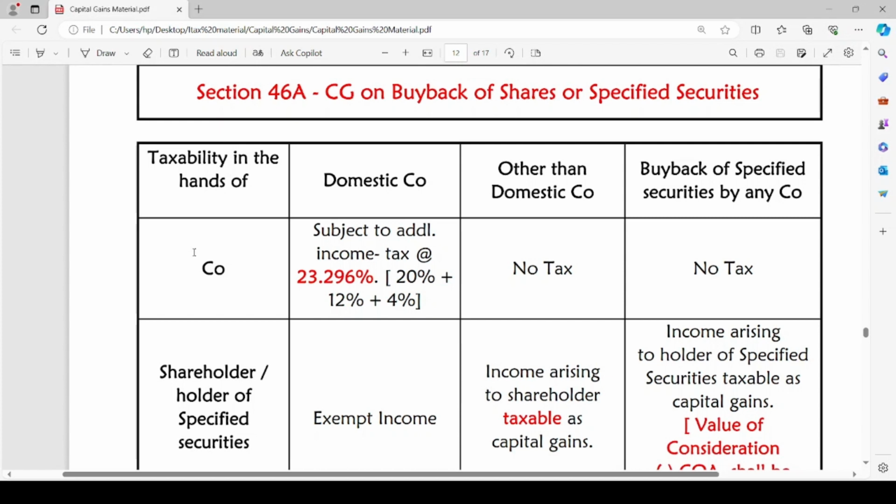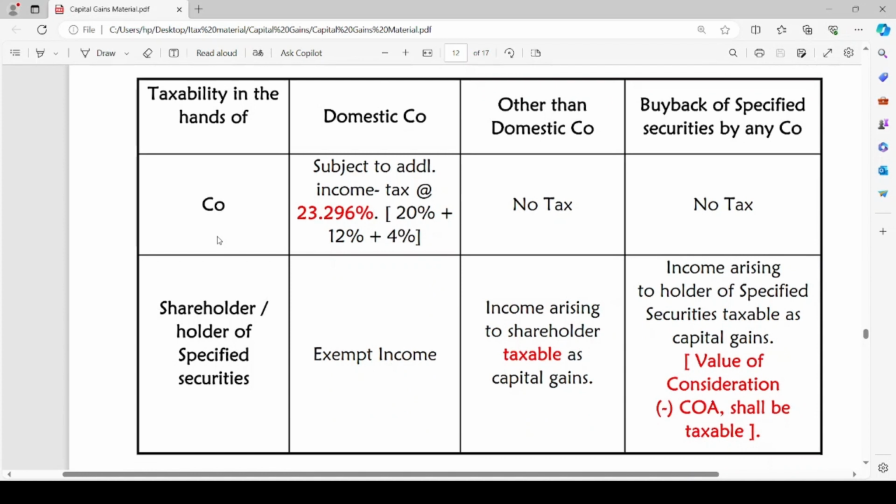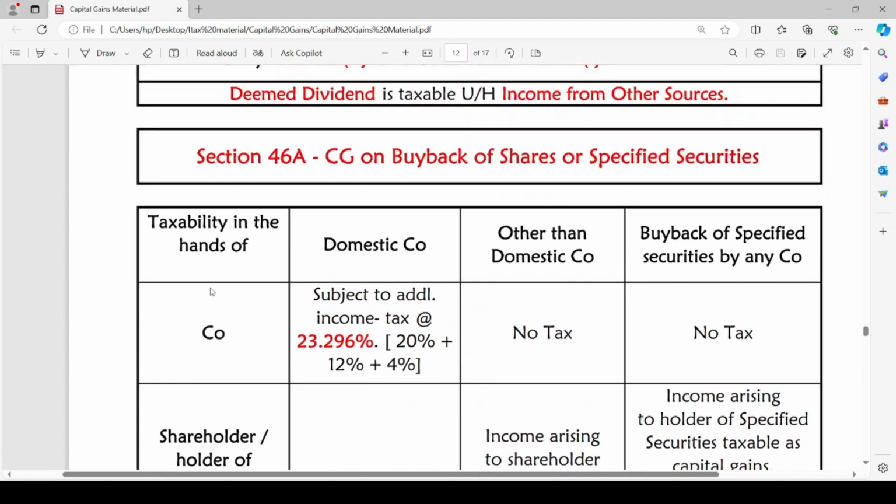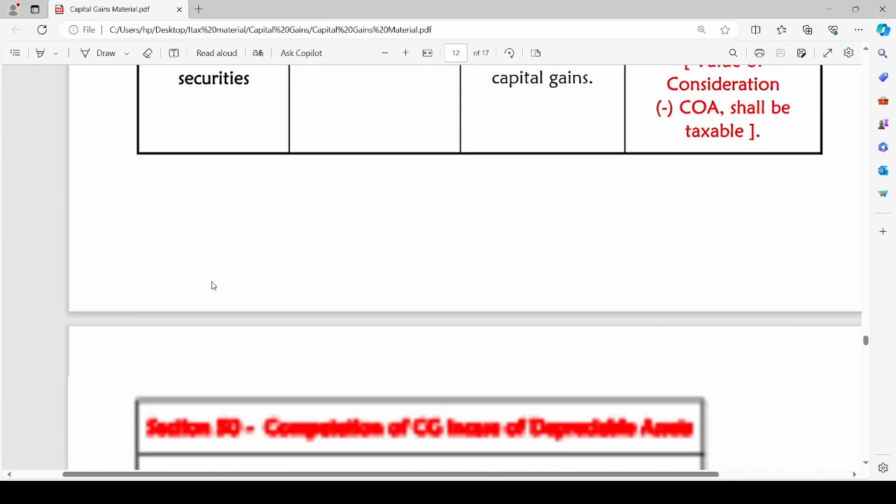Similarly, in case of buyback of specified securities by any company, income arising to the holder of specified securities is taxable as capital gains. The value of consideration minus cost of acquisition shall be taxable. So, this is all about section 46A, that is capital gains arising on buyback of shares or specified securities by a company.